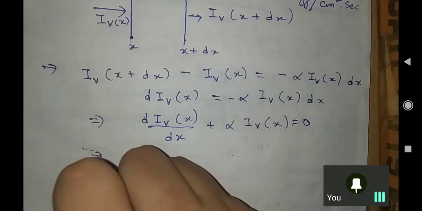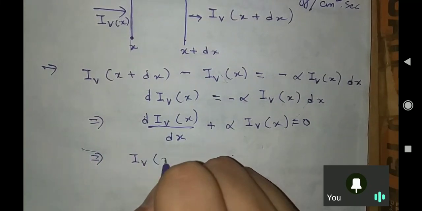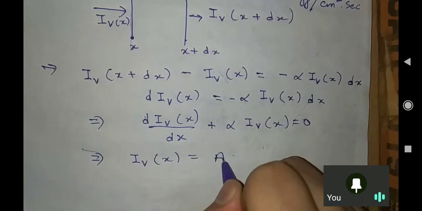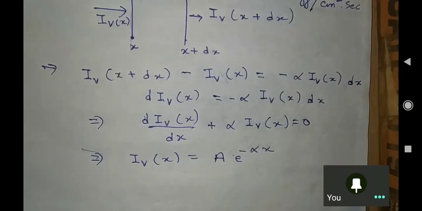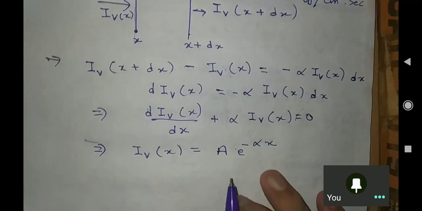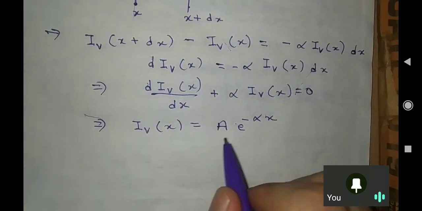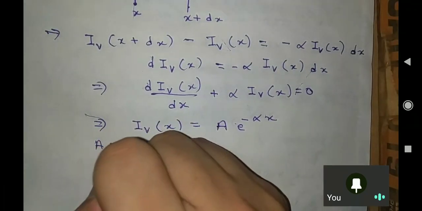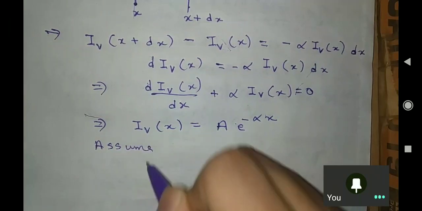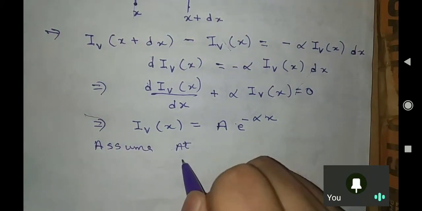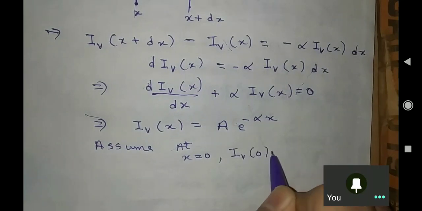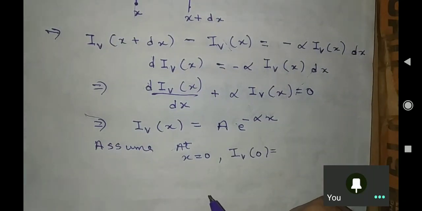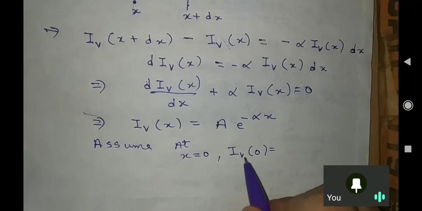So what I can write, sir, is that Iv(x) comes out to be some constant A into e to the power minus alpha x. Is it fine? Sir, then what is A? Assume that at x equal to 0, Iv(0) is the intensity of light here.